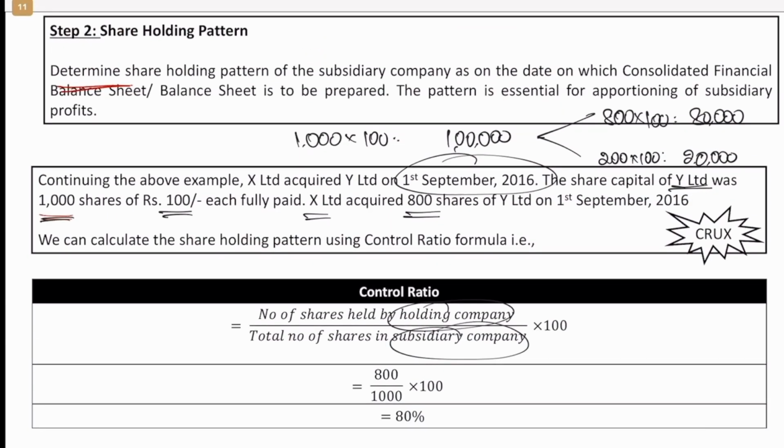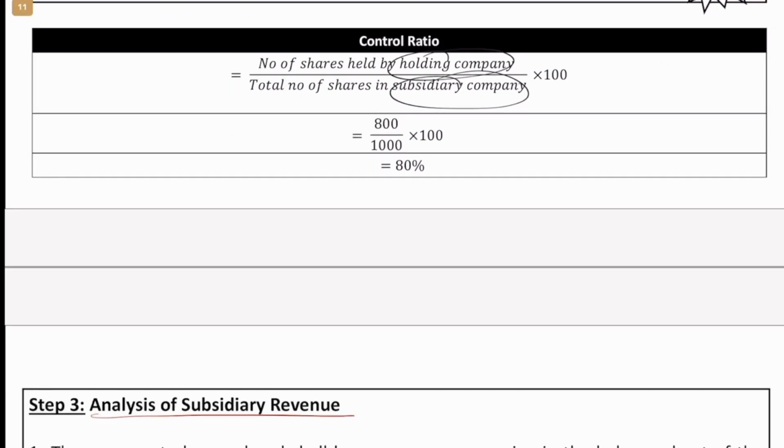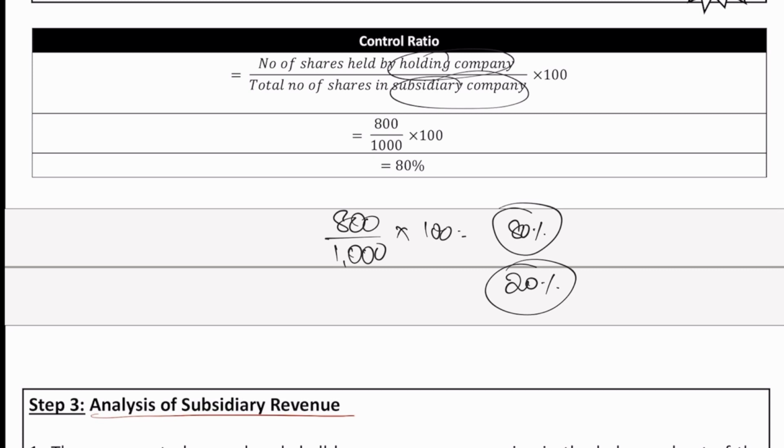We know in this case the total number of shares in the subsidiary company is 1000. Out of that, 800 is held by the holding company. Simple math will tell us the percentage of holding. This would be nothing but 80%. If 80% is held by them, what about the remaining 20%? This is held by others, who are also referred to as minority interest or minority shareholders.